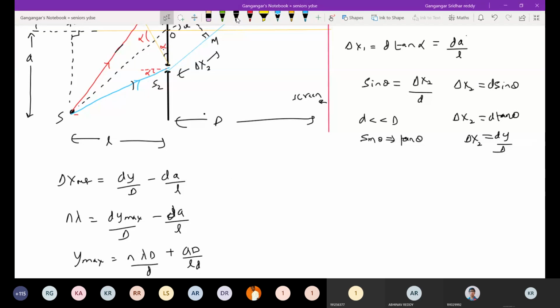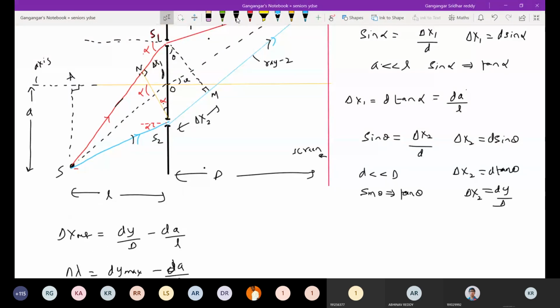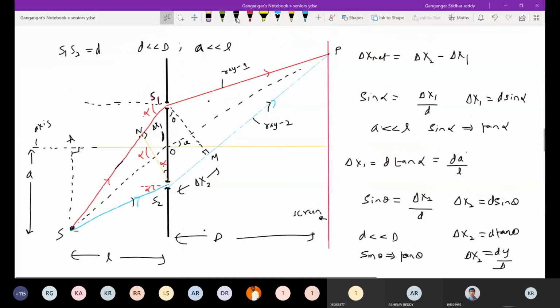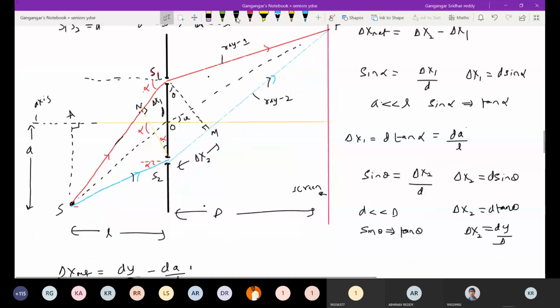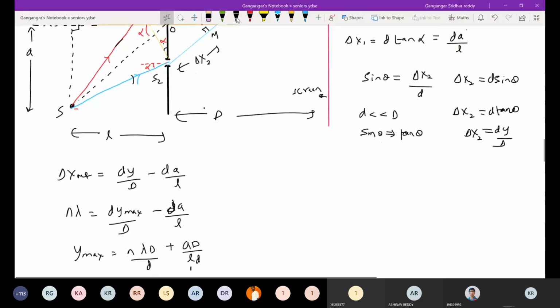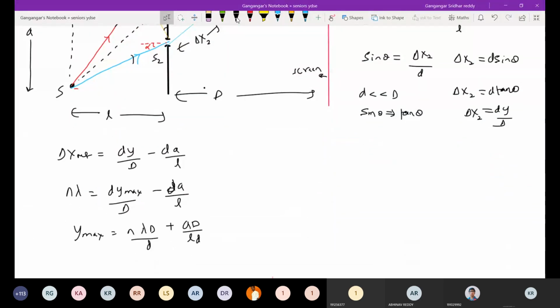Anybody? What will happen to the pattern? Will it shift upward or downward? We have to look at this equation and conclude. I'll bring the equation. The pattern will shift upward.